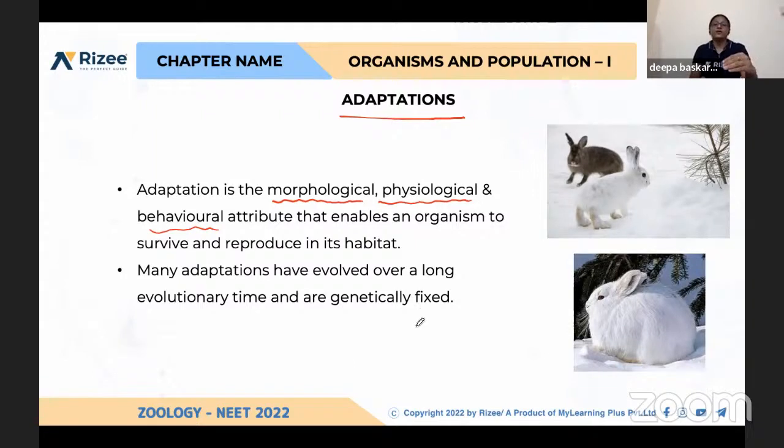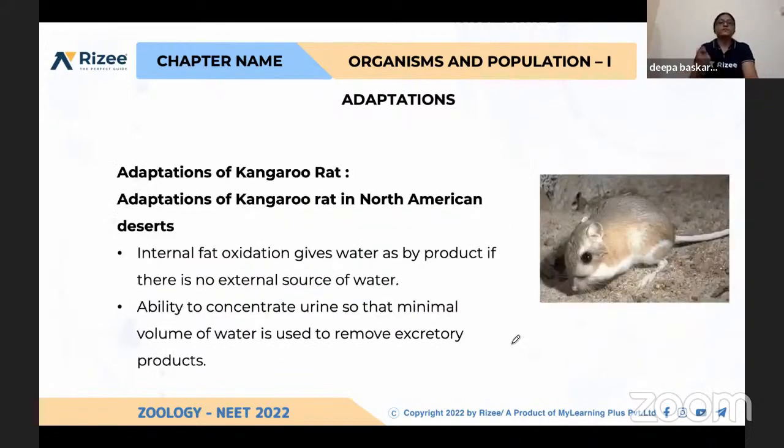It is not happening very suddenly. They are evolutionary adaptations and it will take more time, and that will be fixed genetically. So some of the mutations help the organisms to get adapted, and their physiological, morphological, and behavioral activities are getting changed very slowly by evolution.